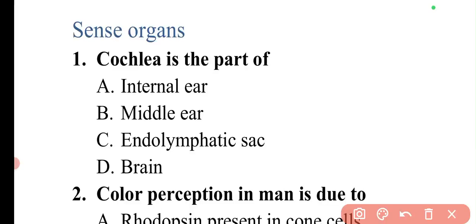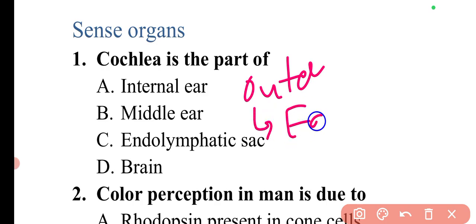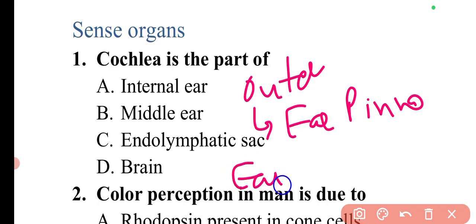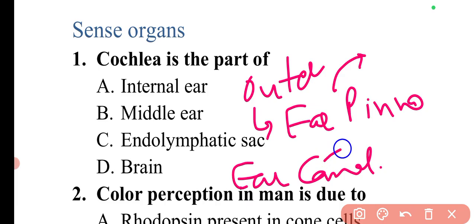Then moving to the third part, which is the outer ear. In the outer ear there are ear pinna and ear canal. Now, what is the function of the ear pinna and ear canal? Ear pinna simply collects the sound waves into the ear canal. Now, what is the function of the ear canal? Ear canal simply directs sound waves to the eardrum.